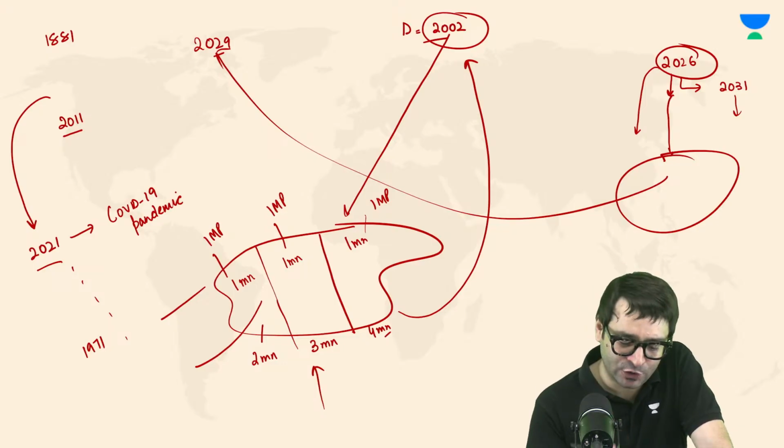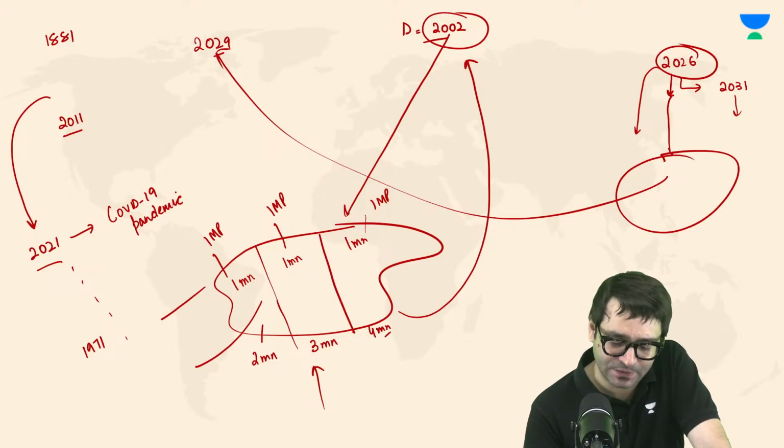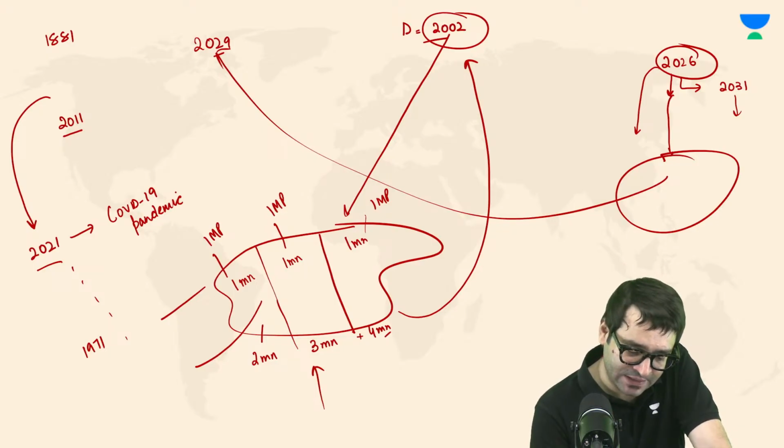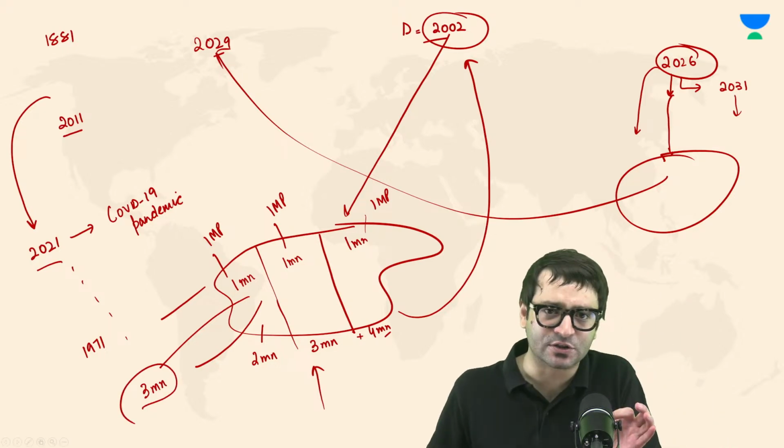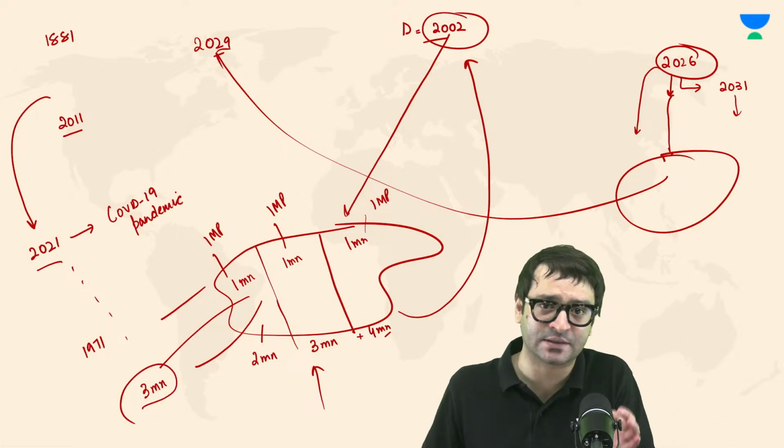But maybe what we will do, 2 plus 3, 5 plus 4, 9, which means we will divide the three constituencies in such a manner that in every constituency there is 3 million population.